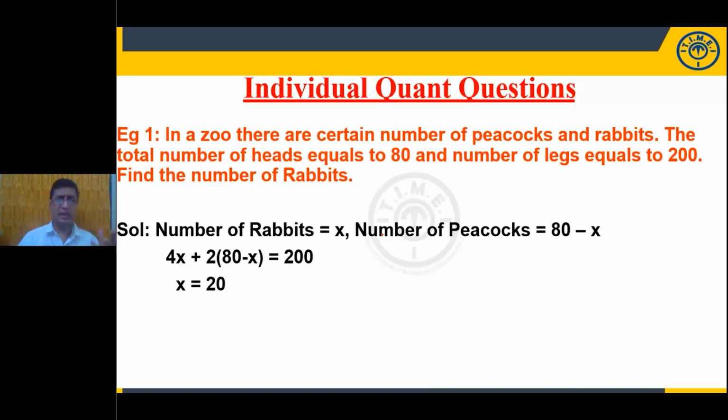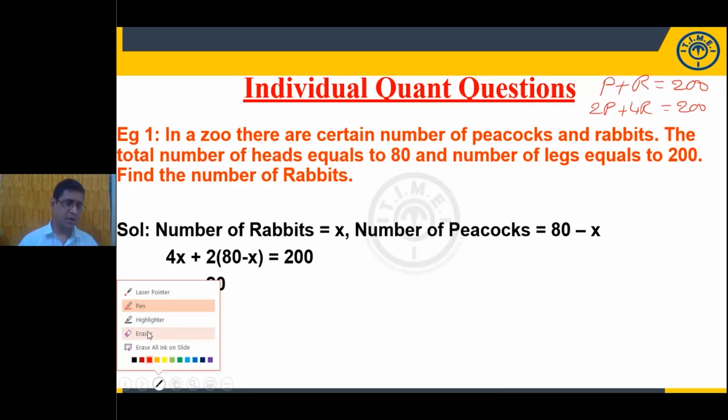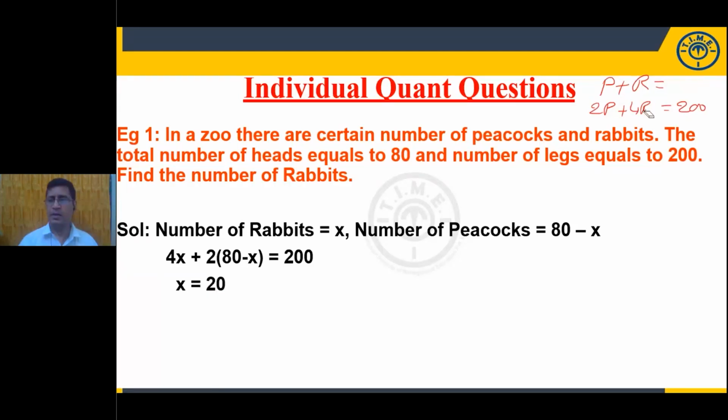So here we can answer. What do the two variables mean? Let us take peacock as P and rabbit as R. Each animal has one head, so the total number of animals means total heads. Peacock has how many legs? 2 legs, so 2P. What about the rabbit? 4 legs, so 4R. Small correction here: the number of heads is 80 and the number of legs is 200.